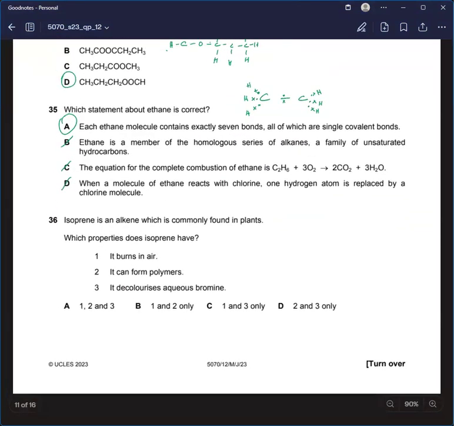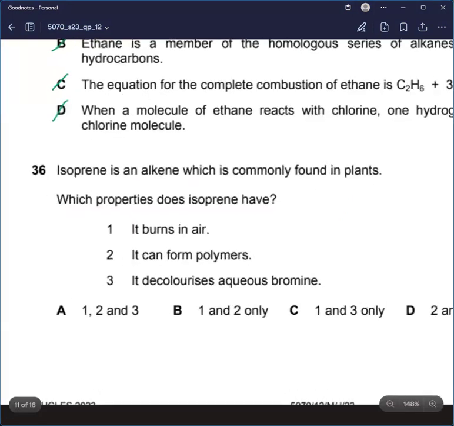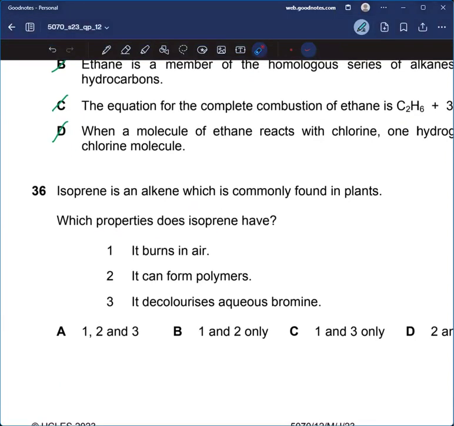Okay. 36. Isoprene is an alkene which is commonly found in plants. Which properties does isoprene have? Okay, C is obviously correct, because an alkene decolorizes bromine. C is obviously correct.